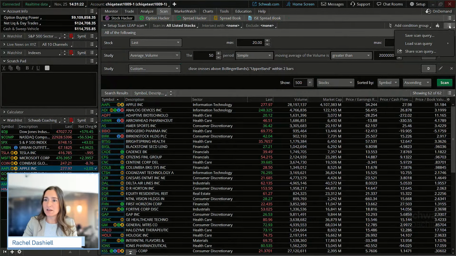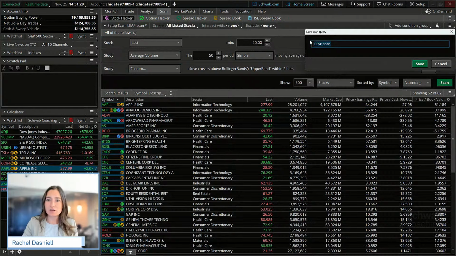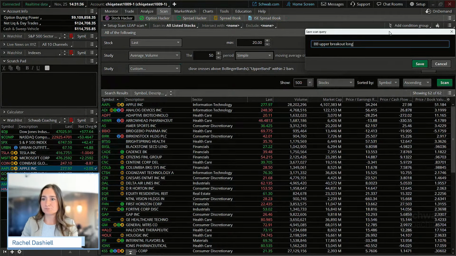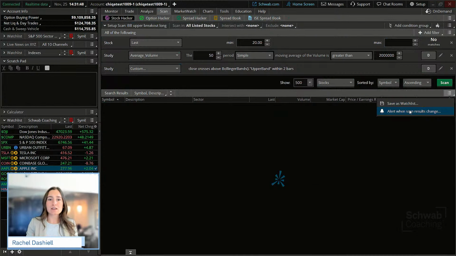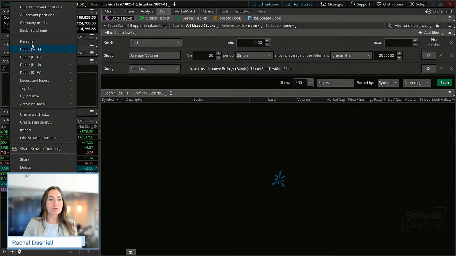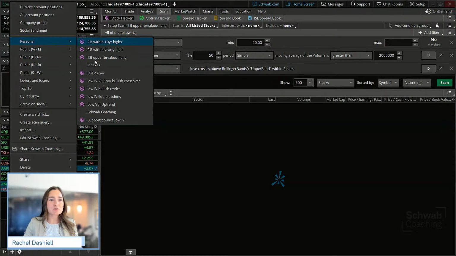So I'm going to click Save Scan Query on the right-hand side. I just went to this 3-line menu there. Save Scan Query, and we're just going to name this our Bollinger Bands Upper Breakout long scan. Okay, so I'm going to hit save there. Now, if we wanted to, we could always click that 3-line menu there and click alert when scan results change, because when we save a scan, it then becomes a dynamic watch list that we can look for on our left-hand side in our personal scan.